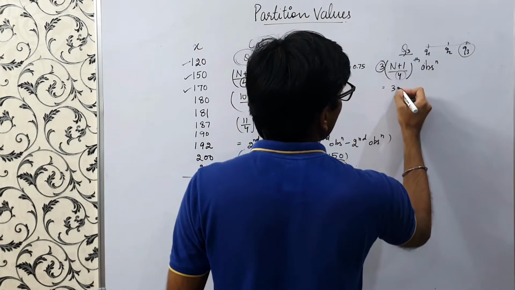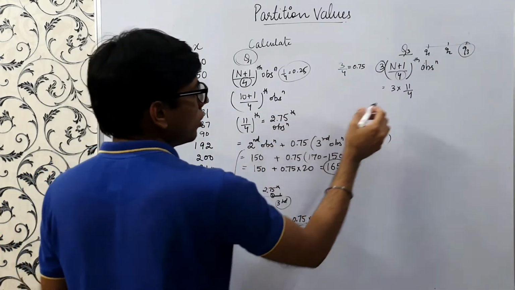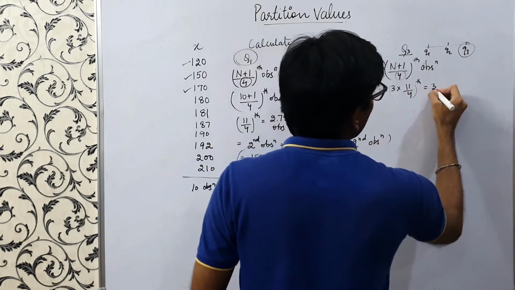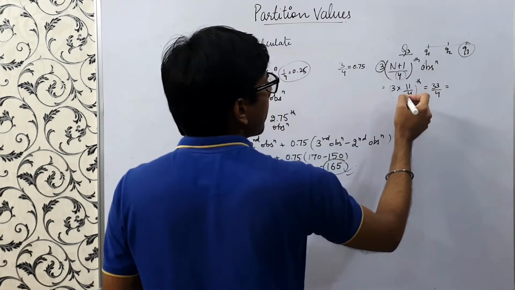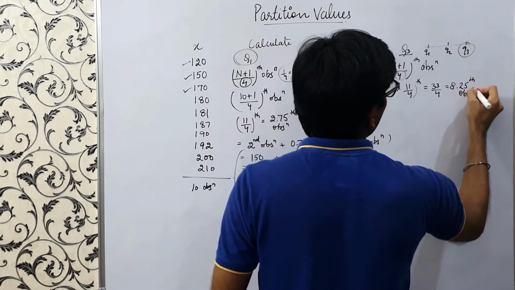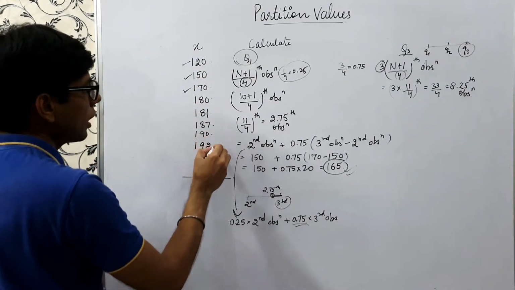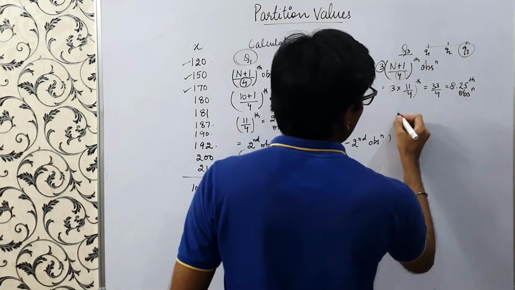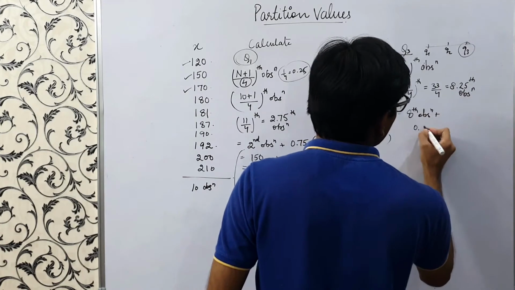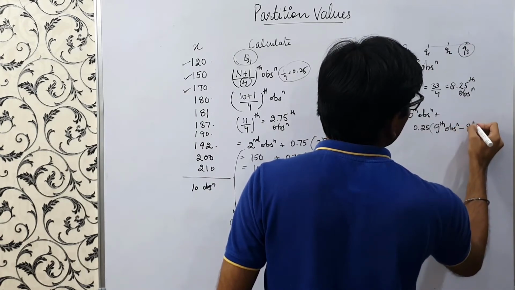So 3 into 11 by 4, where here it was the 2.75th observation, so here it would be 33 by 4, the 8.25th observation, right? If you see, this is 1, 2, 3, 4, 5, 6, 7, 8. So this is the 8th observation plus 0.25 into the 9th observation minus the 8th.